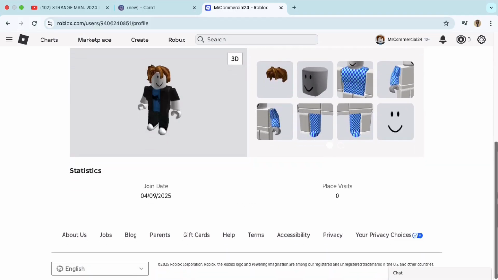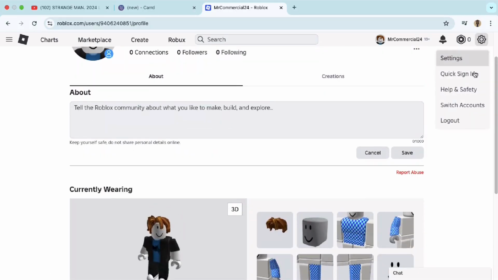Log out and log back in. Sometimes the issue is caused by a session glitch. Log out of your Roblox account, then log back in. After that, try making the purchase again.